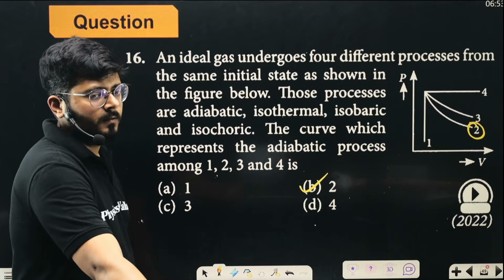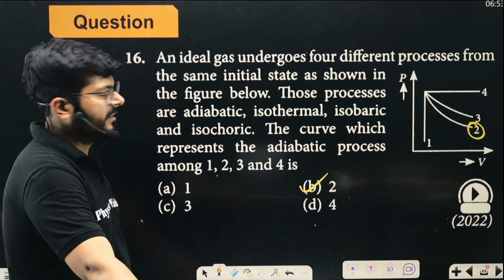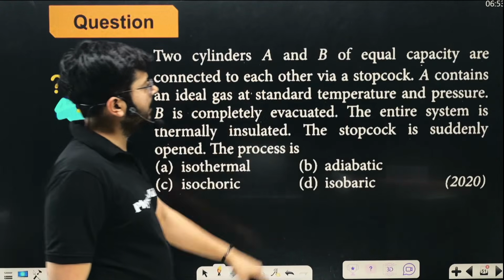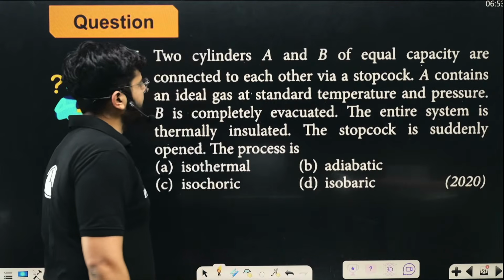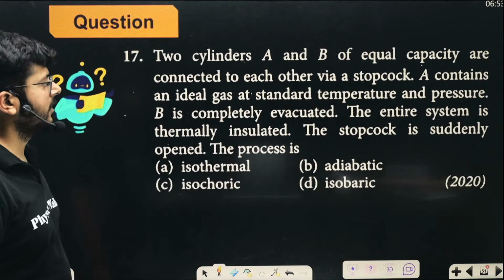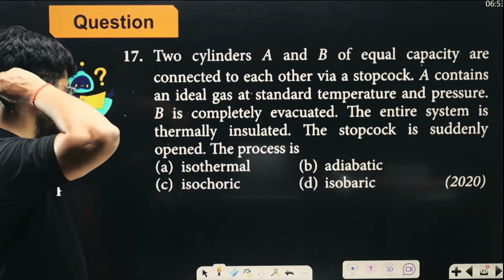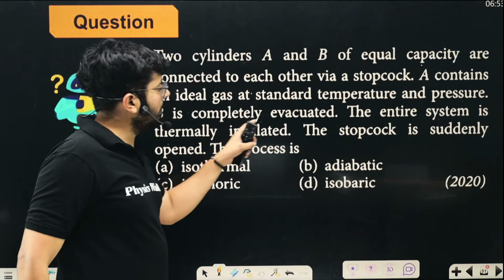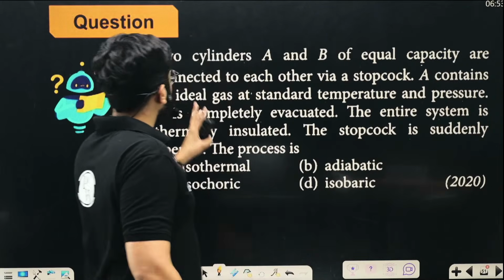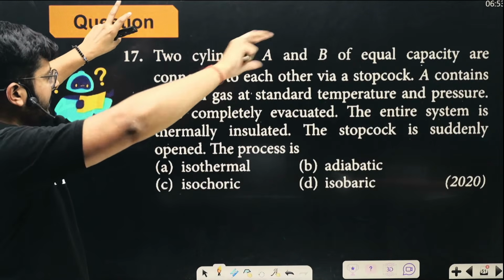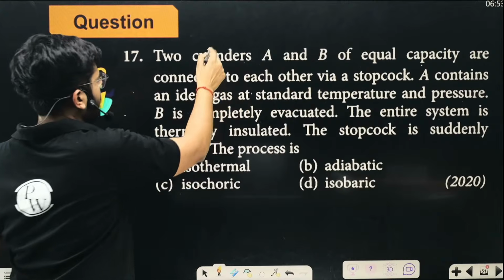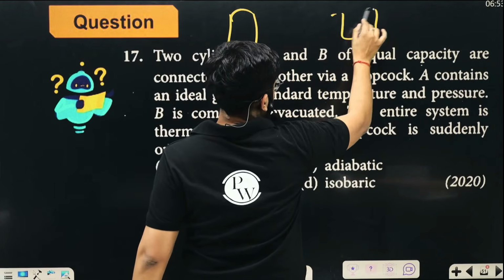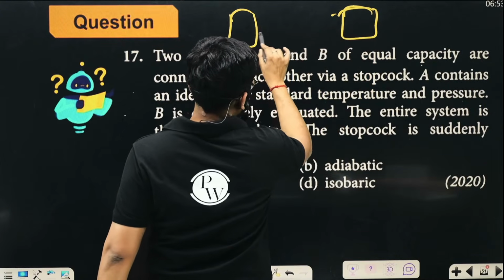All right, let's move on and talk about the next one. Look at this question. Two cylinders A and B of equal capacity are connected to each other via a stopcock. A contains an ideal gas at standard temperature and pressure. B is completely evacuated, right? That means we have one cylinder and another cylinder, and they are of equal capacity.